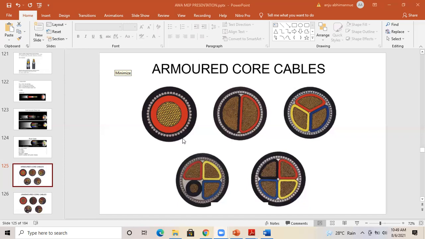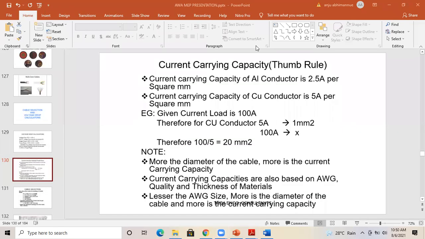I will show that. As you can see, the current carrying capacity thumb rule: the current carrying capacity of an aluminum conductor is 2.5 ampere per mm square. This is only a thumb rule. You can't follow it for actual calculation purposes, but for the time being, if someone gives a current value, you can guess the cable size. For that purpose only you can use this method. For real project calculations you have to follow the standards.